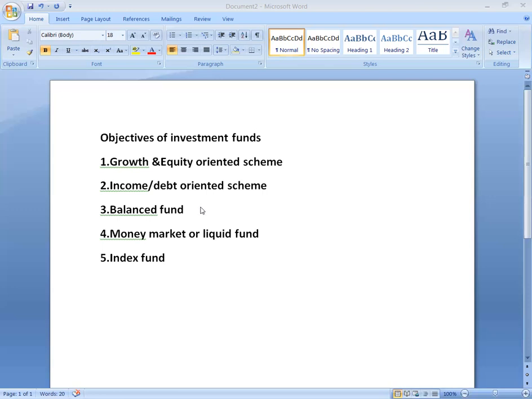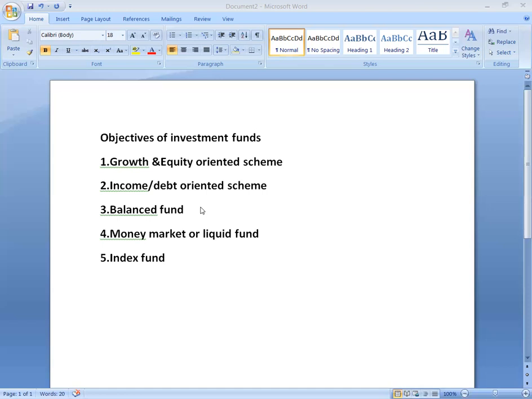Next one, balanced fund. The aim of balanced funds is to provide both growth and regular income. So balanced funds are both growth and income funds, which invest in both equity and fixed income securities in the proportion indicated in their offer documents. These are appropriate for investors looking for moderate growth. They generally invest 40 to 60% in equity and debt instruments.